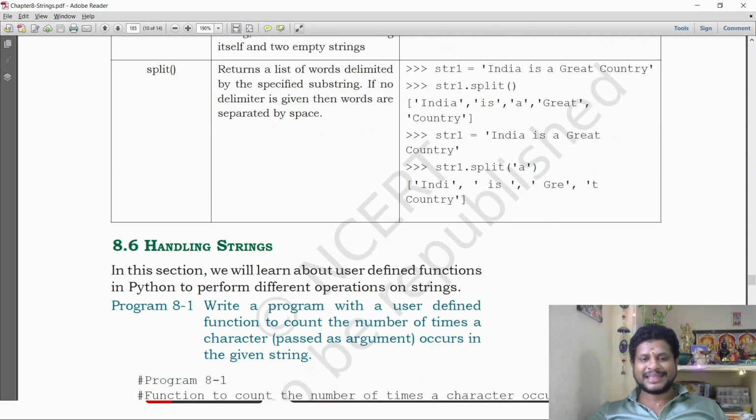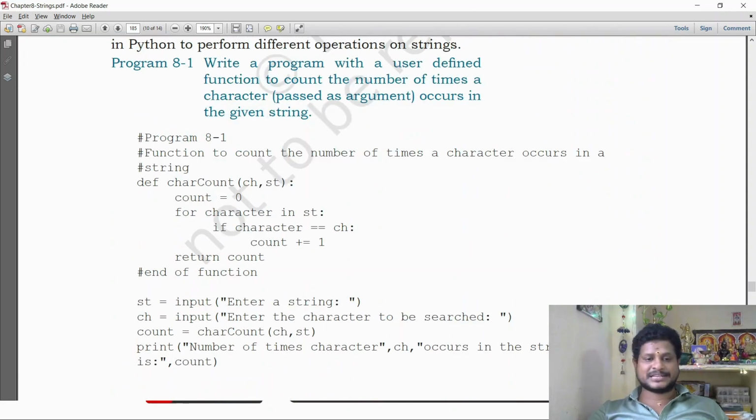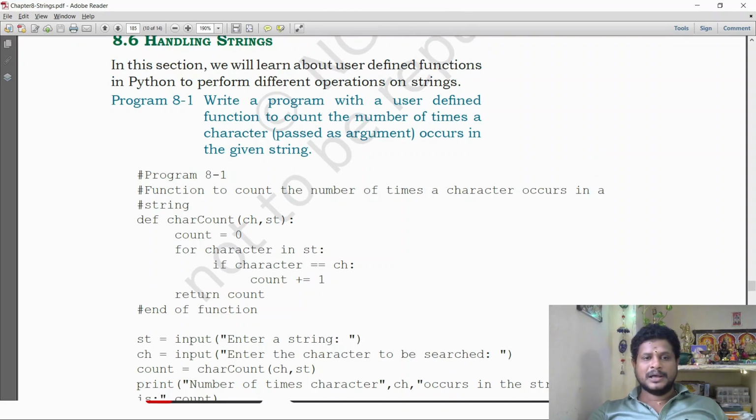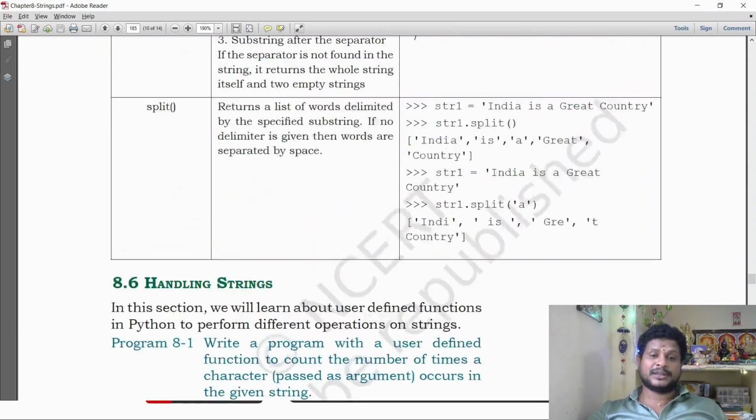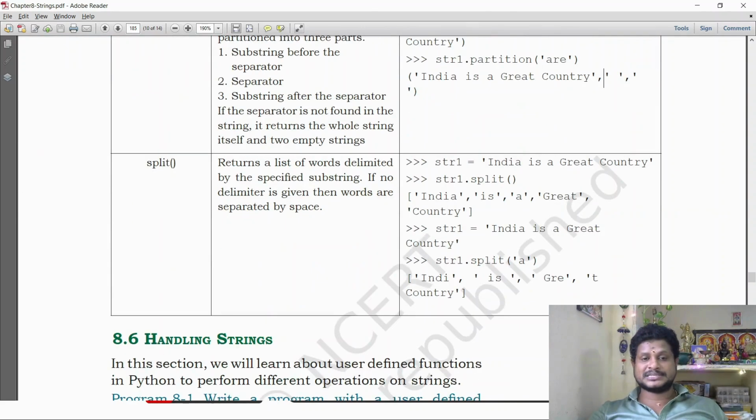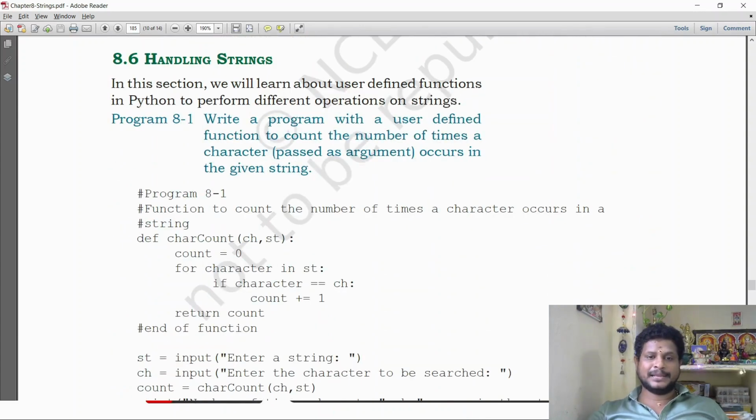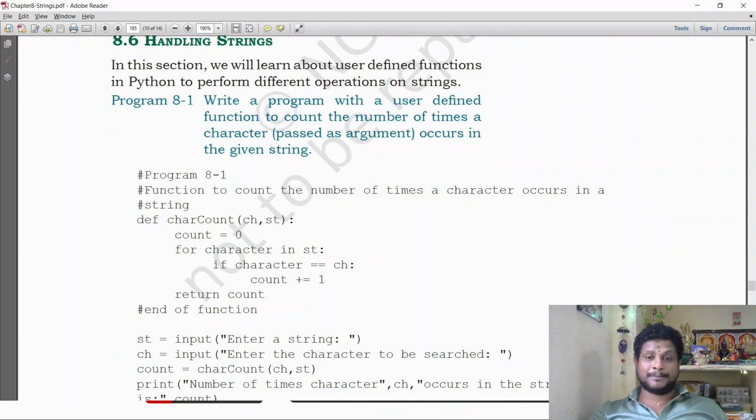Okay. Next, handling strings. This handling strings is a small example with which you finish the class. Before going to handling strings, I hope you understand all these Python built-in string functions. Read everything once and write it out with the examples, only then will it make sense. I have told you, after that if you don't understand, I am not responsible. Handling strings: write a program with a user defined function to count the number of times a character occurs in the given string.